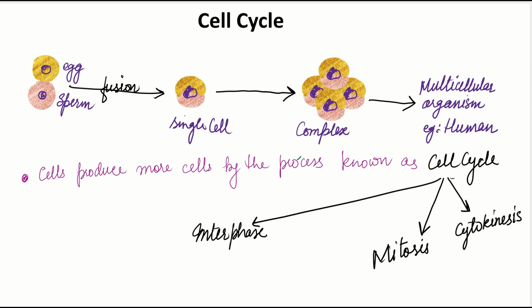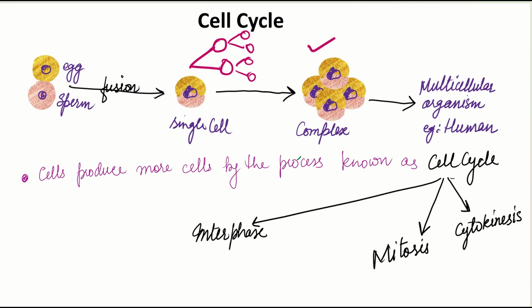So when a single cell divides into its daughter cells, then those daughter cells further divide into their own daughter cells, and in this way, by following the process of the cell cycle, trillions of cells can be produced. And when these trillions of cells are put together, they form a complex multicellular organism. This multicellular organism is us human beings. So we are the example of a eukaryotic multicellular organism.